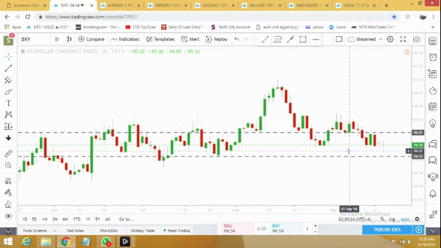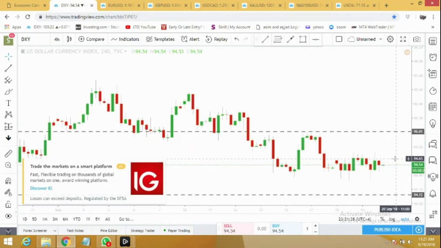At the moment it's struggling at this price, but for tomorrow I'm expecting it can rally to 95.01, and tomorrow we are expecting some positive data for US dollar. In the coming days I'm expecting dollar index can rally to 96.00 and much above. On the 4-hour time frame, dollar index is moving sideways. I'm expecting tomorrow in Asian session dollar index will get some acceleration, and then in the US session with the release of news events it will achieve 95.01 and above.